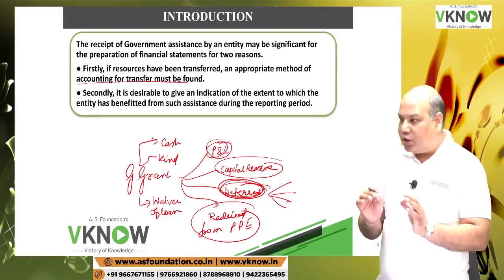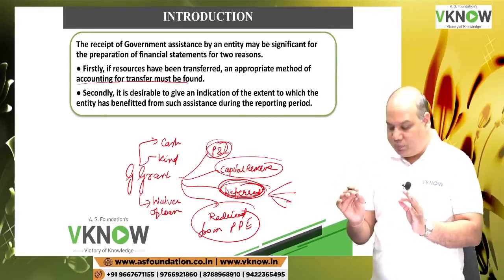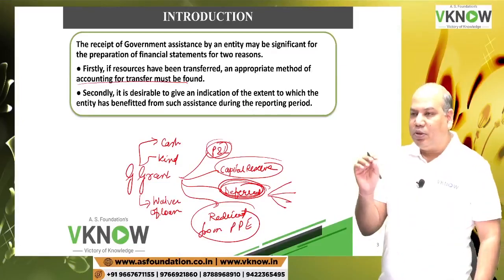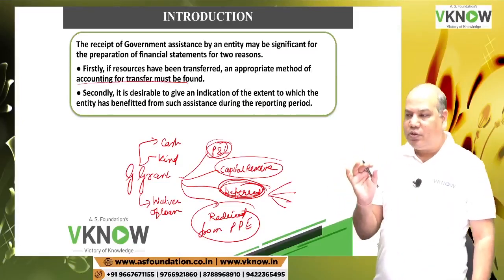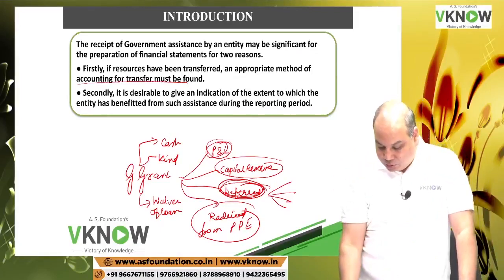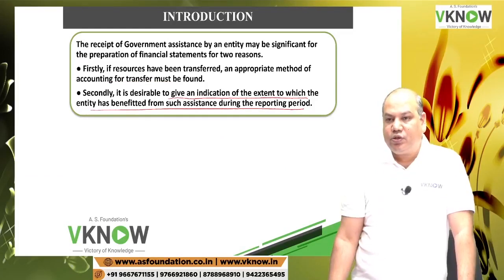So don't you think it has to be reported, presented and accounted properly, so that one can understand the effect of that government grant in the P&L account and in the balance sheet? Because if you are doing performance evaluation, this kind of information is really important. Secondly, it is desirable to give an indication of the extent to which the entity has benefited from such assistance during the reporting period.